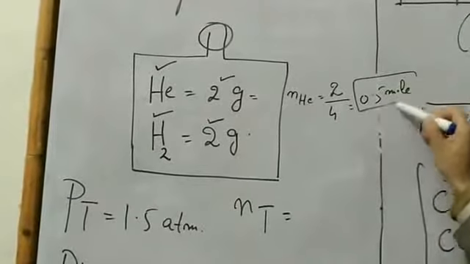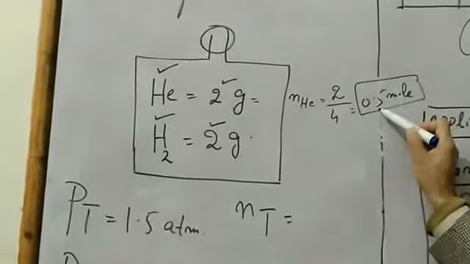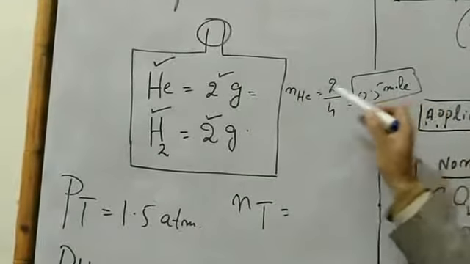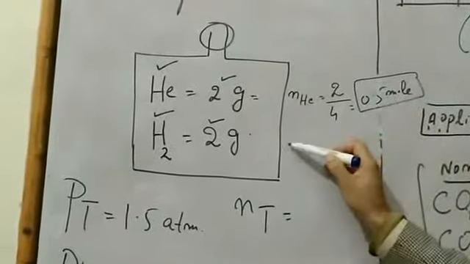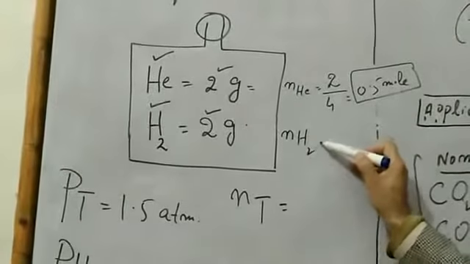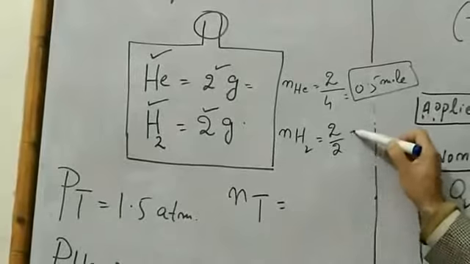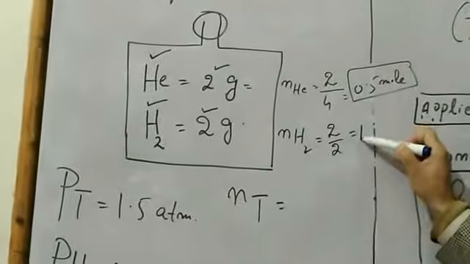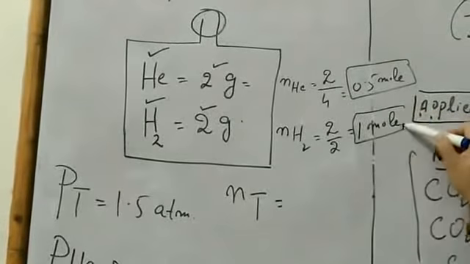Remember, first of all, you have to convert mass into mole. So, the number of moles of helium from 2 gram is 0.5 mole. Similarly, nH2, number of moles of hydrogen, 2 by 2 is equal to 1 mole. Now the question is pretty easy.